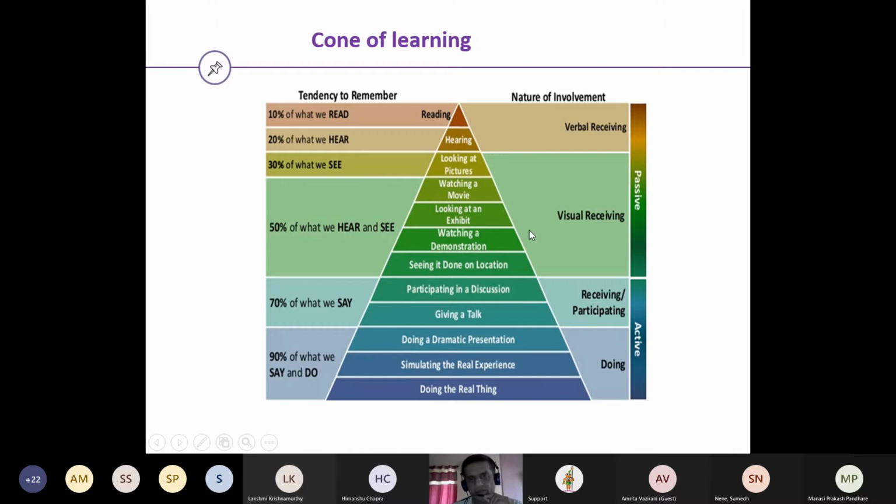From a technical writing perspective, we can take that as a context and correlate all this information. Let's say there is a complex feature coming out and we are asked to do the complete writing part. What are the different activities that we do? We are all aware of that. We need not go into that. We all participate in discussions, which in the IT world they call scrums, and giving a talk. We also attend this, simulating the real experiences. We get those environments from developers or testers. We actually perform what is happening. By doing this, we start realizing that feature, so that it becomes very clear, very easy for us to go and write that feature.